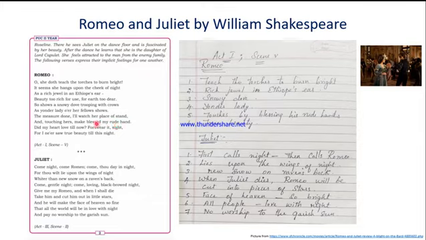Now, this is another transformation. He's asking, did my heart love till now? Forswear it, sight, for I never saw true beauty till this night. What beautiful lines. The last two lines, the couplet, bring out the deep love Romeo had for Juliet. He's saying, till now I have never fallen in love.